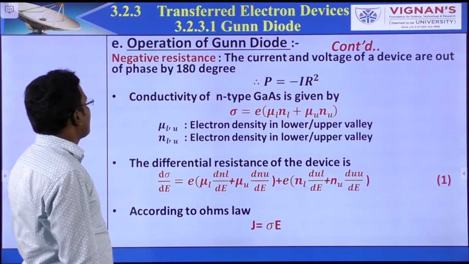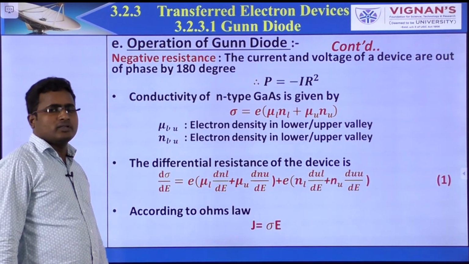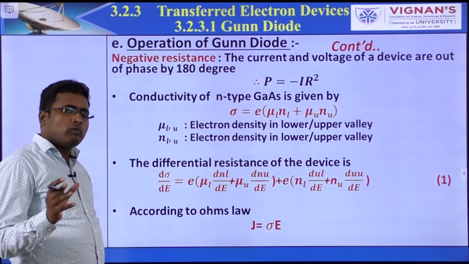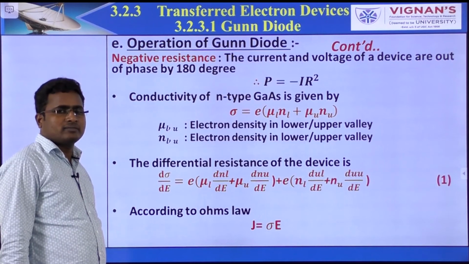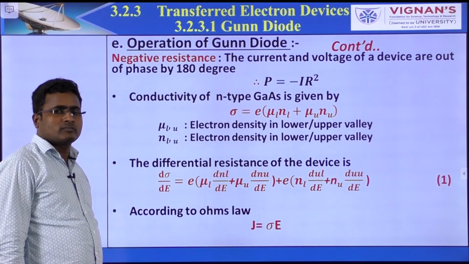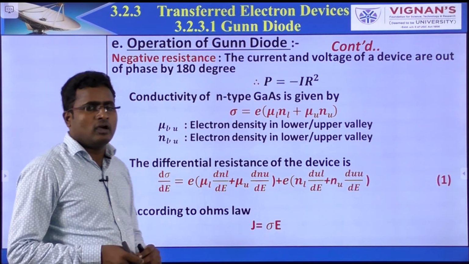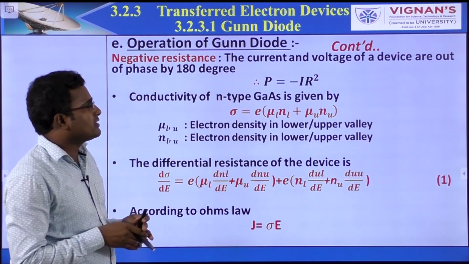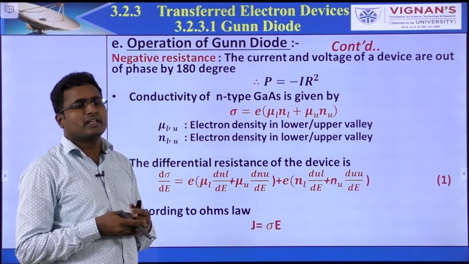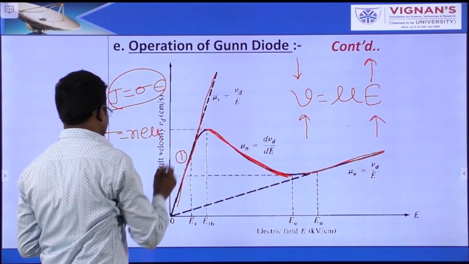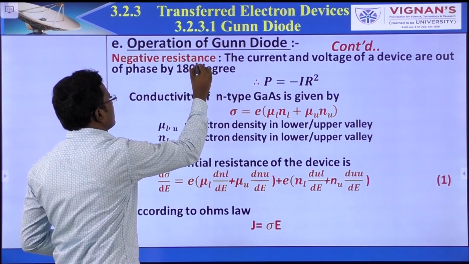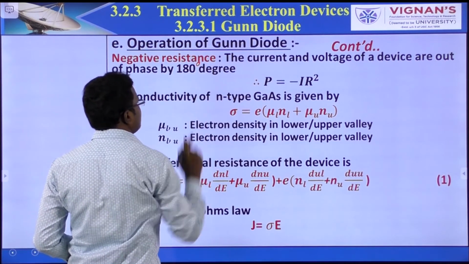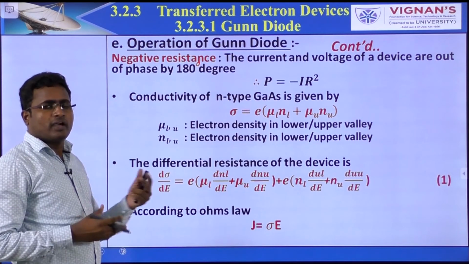Okay. So, the continuation. For operating the device in the negative resistance region, what is the condition? We know that negative resistance means the current and voltage of the device are out of phase. That means a 180 degrees phase shift. Now we are calculating the condition.